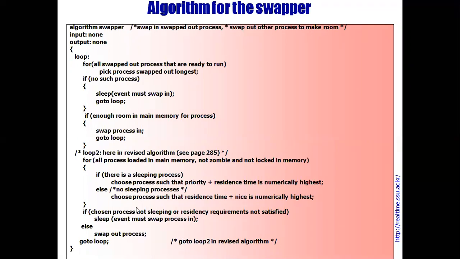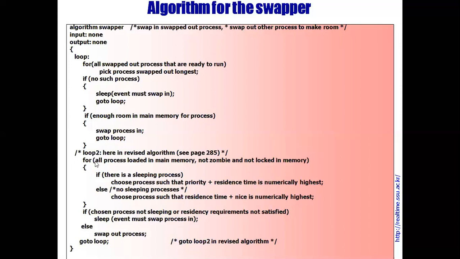Let us see the second loop. For all the processes loaded in main memory, not zombie and not locked in memory, if there is a sleeping process, choose the process such that priority plus resident time is numerically highest.